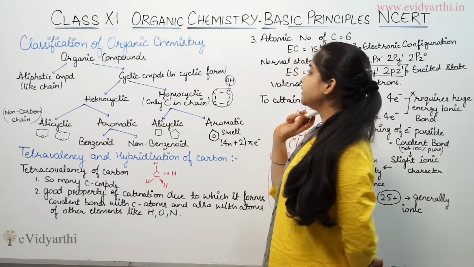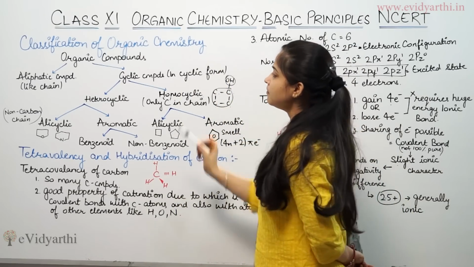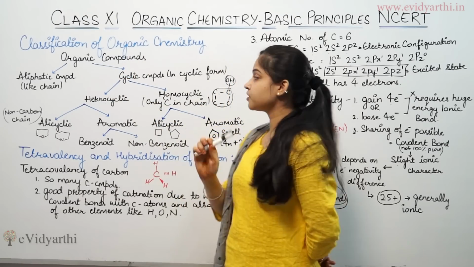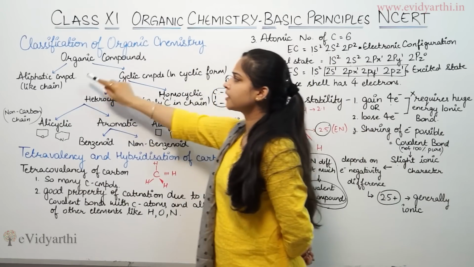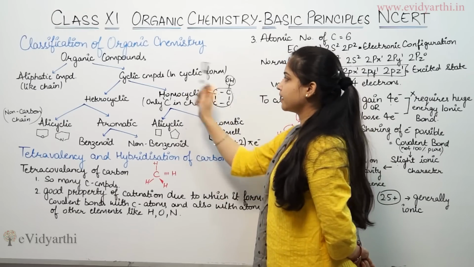So let's have a focus on the classification of organic chemistry. Organic chemistry, that means organic compounds, are divided into two parts: aliphatic compounds and cyclic compounds. Aliphatic compounds we'll discuss later on. First, let's focus on cyclic compounds.